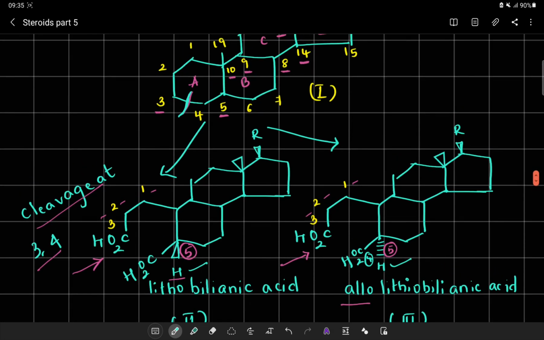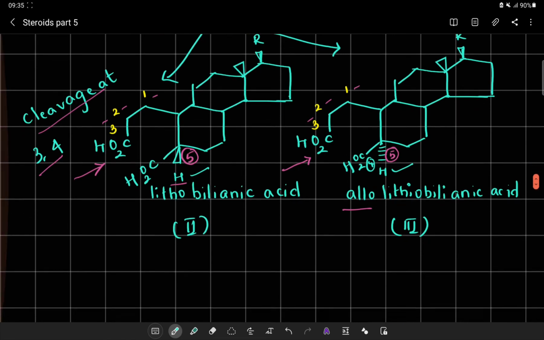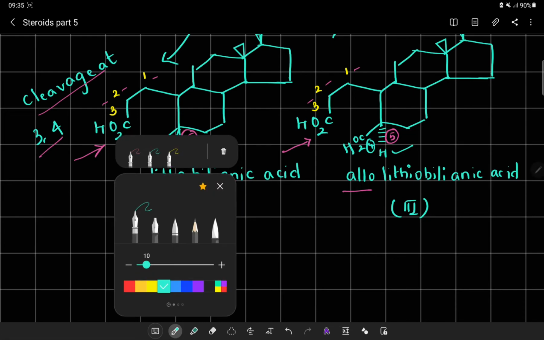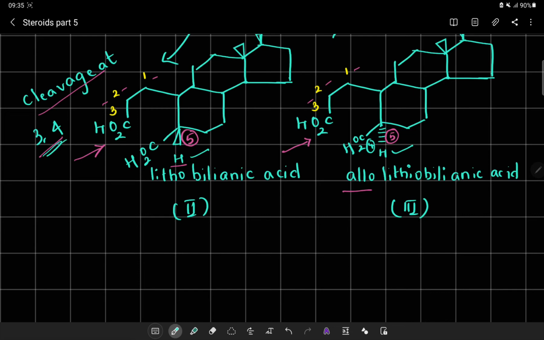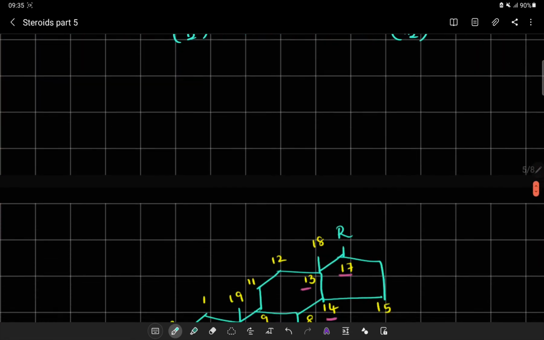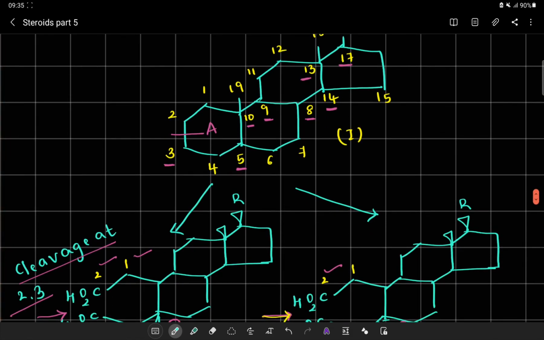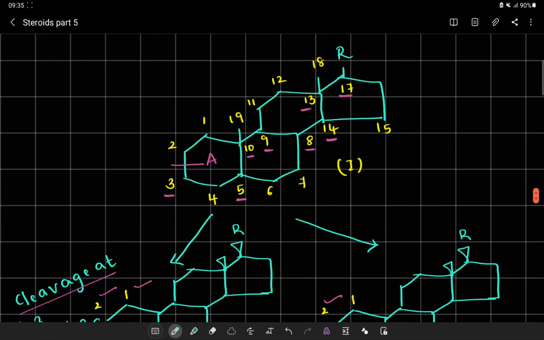Compound number 1 is the cholesterol system, and compound number 2 and 3 are lithobilianic acid and allolithobilianic acid, which are isomeric acids because of the cleavage at position number 3 and 4 respectively. Then again another type of isomeric acid can be synthesized.